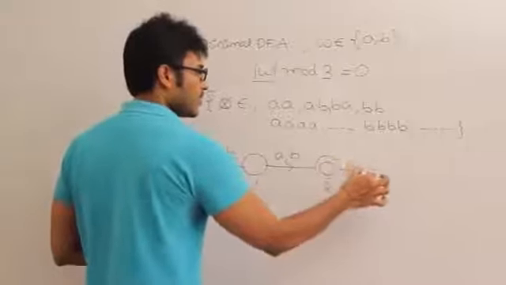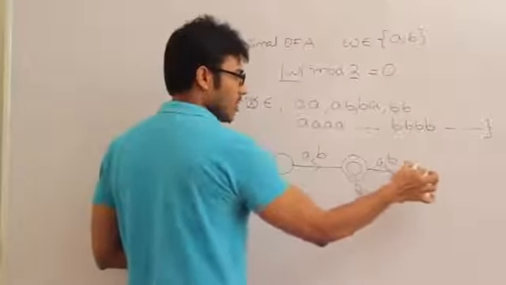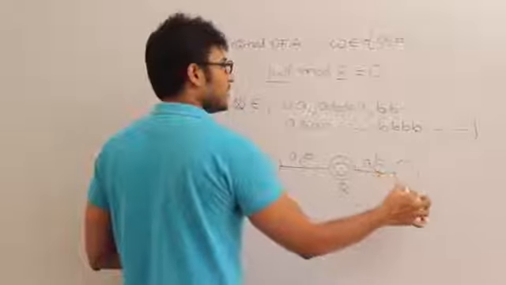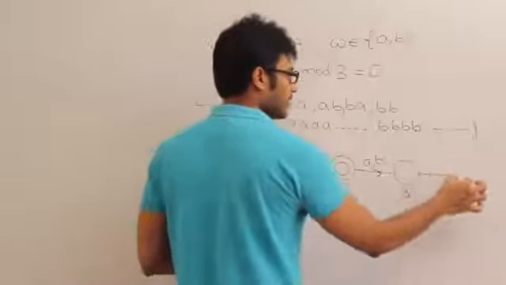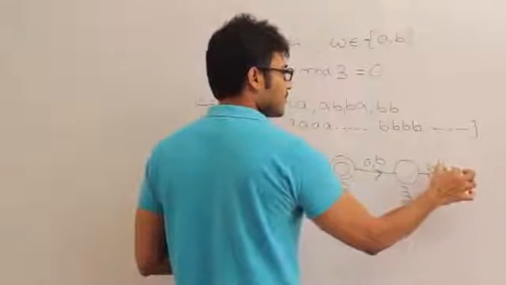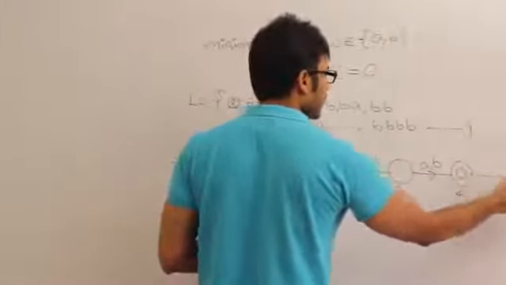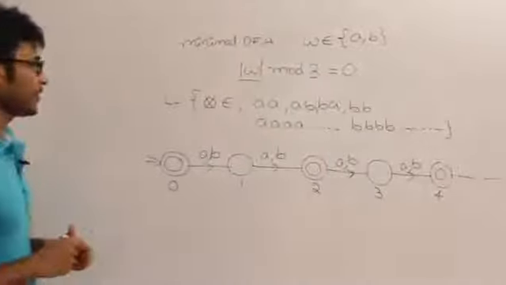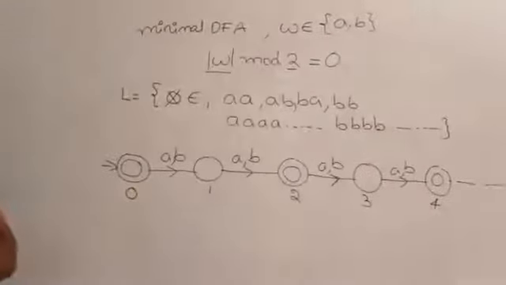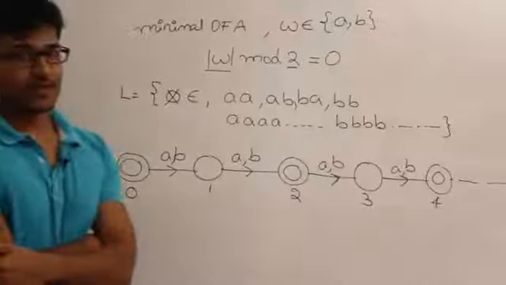If I see one more A or B, it is the set of all strings of length 3, and I should not accept it. With one more A or B, it is the set of all strings of length 4, and I should accept it, and so on. So if I use this method, the finite automata is never going to end. In fact, then it should not be called a finite automata.